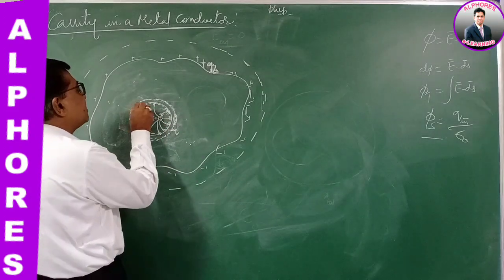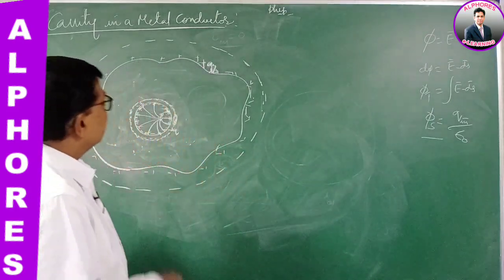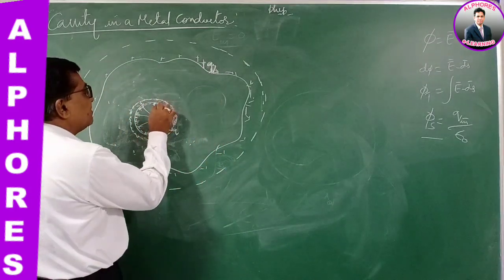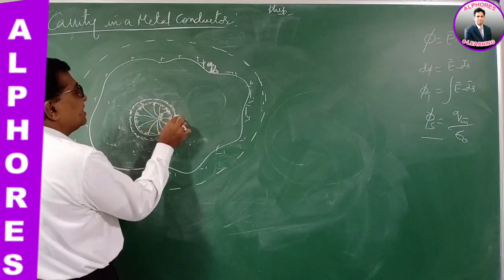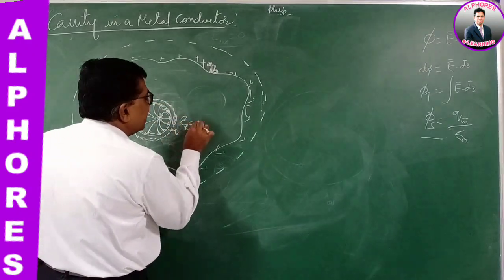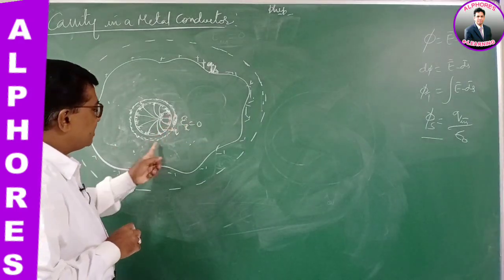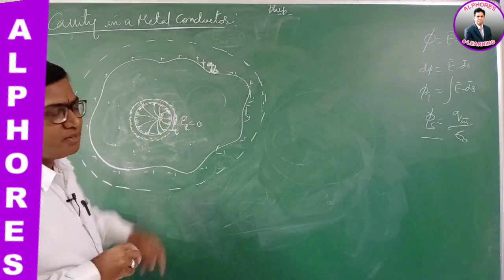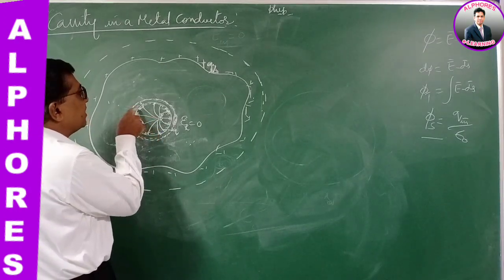Again, the same minus q charge will be induced. Same Gauss law, because whatever charge is placed inside produces an equal and opposite charge such that the net electric field at any point inside the metal body is 0. So the field is 0. If I imagine a Gaussian surface, the net flux should be 0, so the total charge should be 0. So if it is plus Q, there will be minus Q.